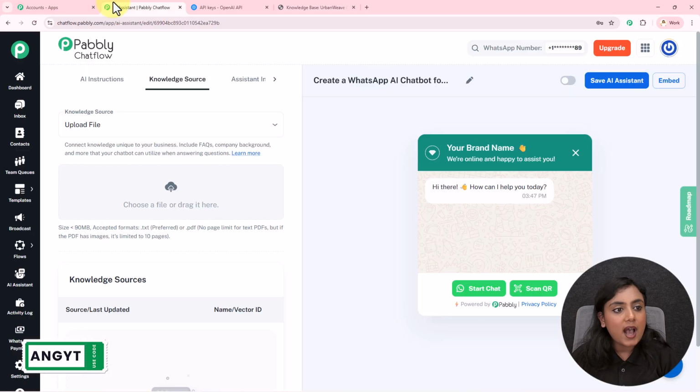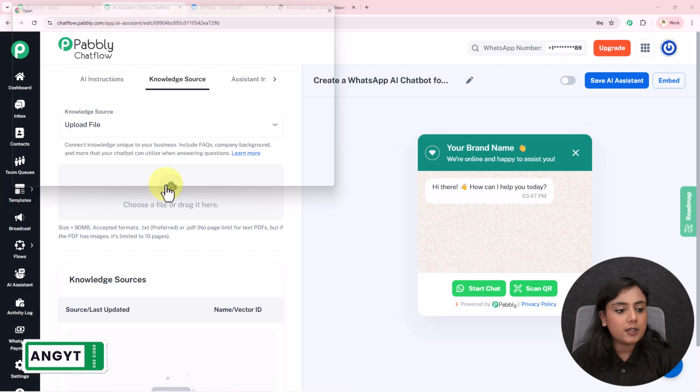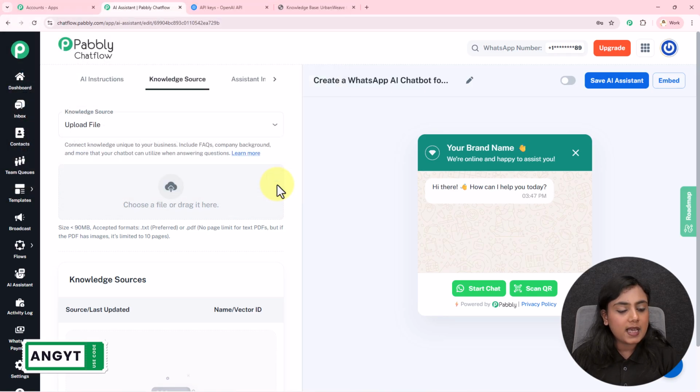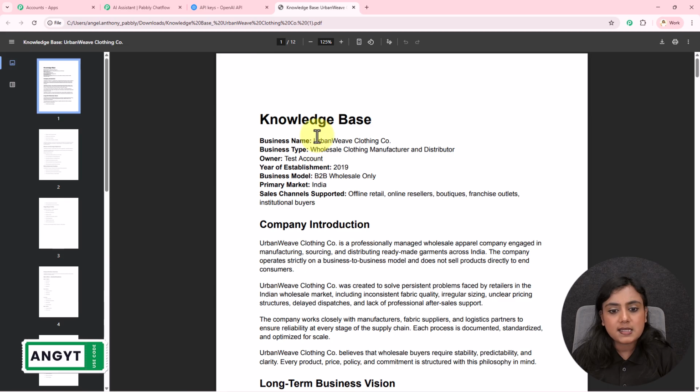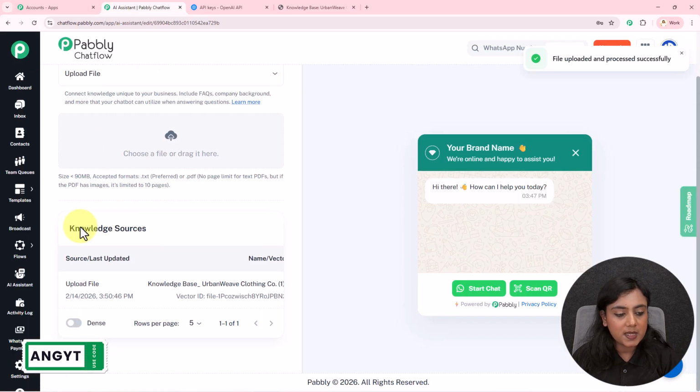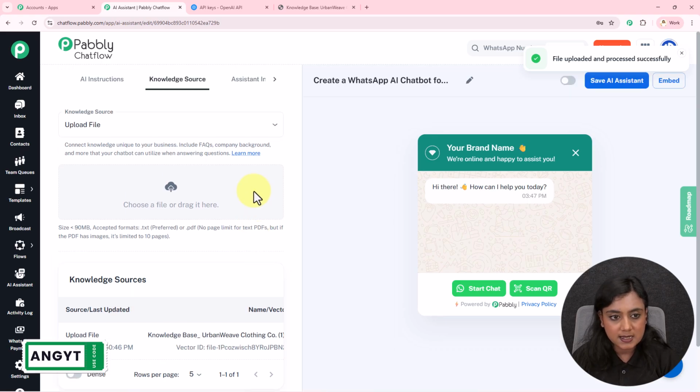Okay, so I have created one. I will upload the document from here. So this is the document. I will upload it. My business name is Urban Weave Clothing Co. It's a wholesale clothing manufacturer and distributor business. Okay, I've added that knowledge base. You can see the base over here in the knowledge sources section. You will see the vector ID in your base. That means the base has been uploaded successfully.